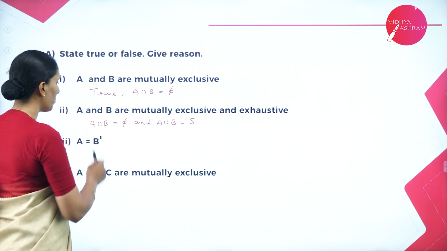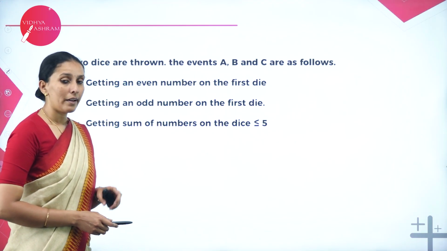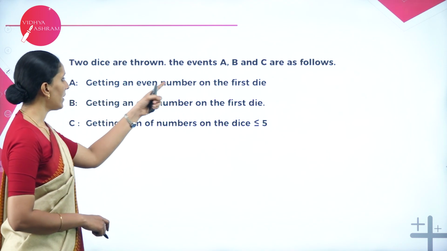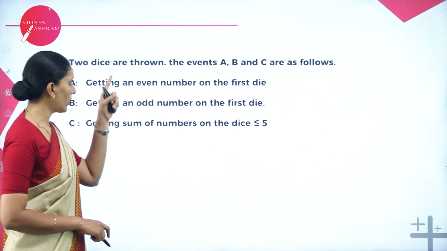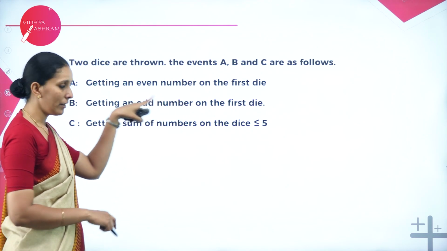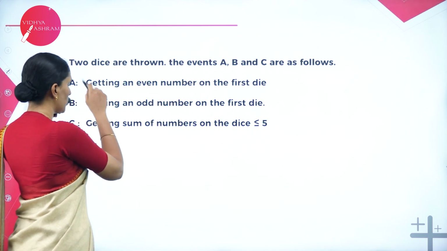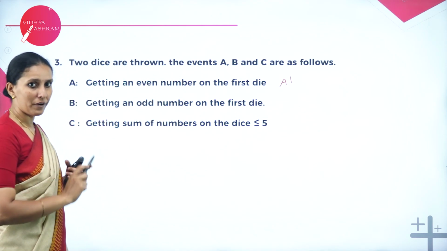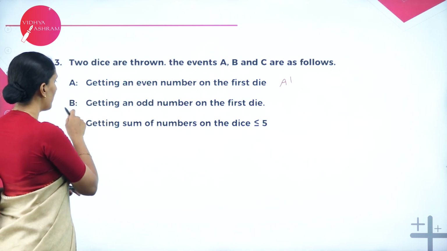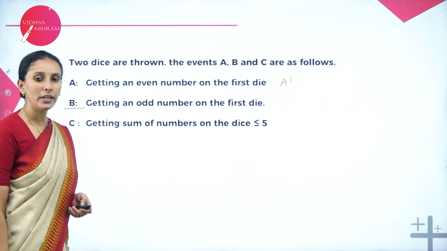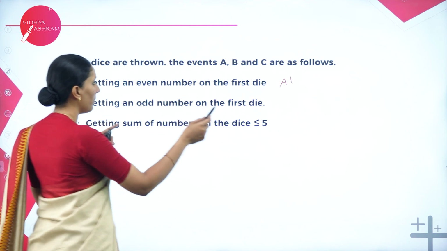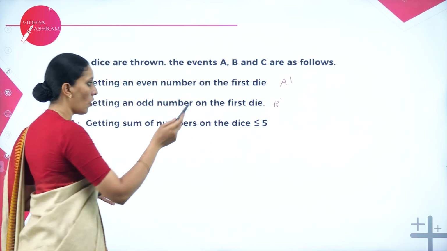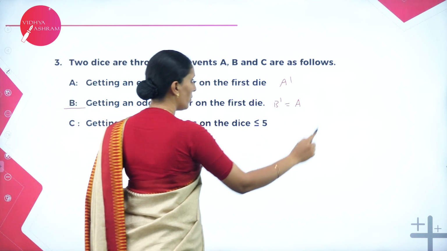Is A equal to B dash? That means whether it is the complement of B, check. Getting an even number on the first die. So getting an even number on the first die means the complement of A, or A dash, should be getting an odd number on the first die. Obviously, B is getting an odd number on the first die and the complement of B is getting an even number on the first die. So obviously, B dash is equal to A.